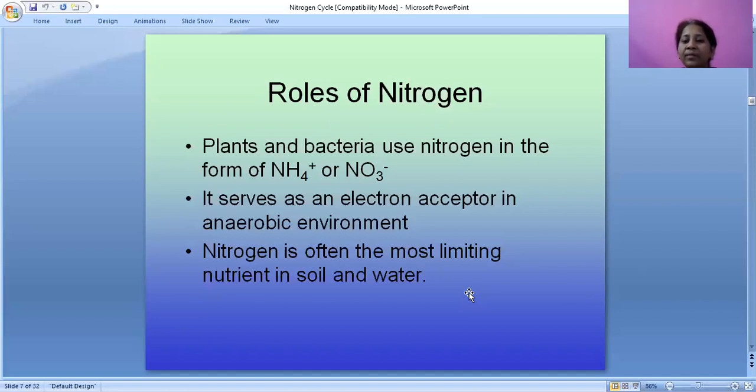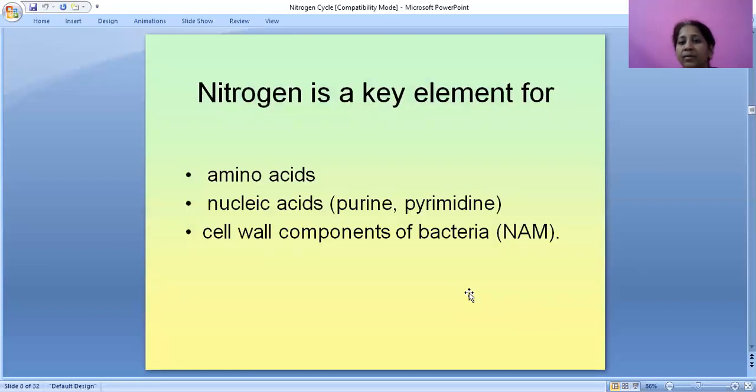Nitrogen is often the most limiting nutrient in soil and water. Nitrogen is very essential for plants, animals and human beings. Nitrogen is a key element of amino acids and nucleic acids. Nucleic acids are RNA and DNA: DNA, deoxyribonucleic acid, and RNA, ribonucleic acid. In these, purines and pyrimidines are there.